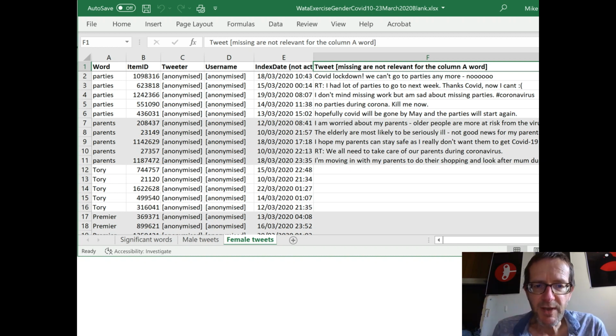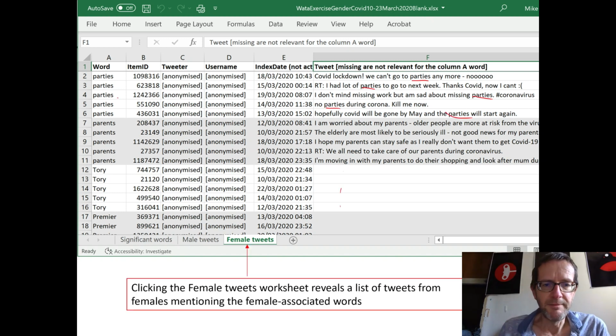You would use the female worksheet, not the male worksheet, because that's a female associated word. And same for parents, that's a female associated word. So you would use these female tweets. Tory was male associated, so I haven't bothered including the male tweets. If they were in here, you would ignore them because that's a male word. So the female tweets are used for the female associated words.